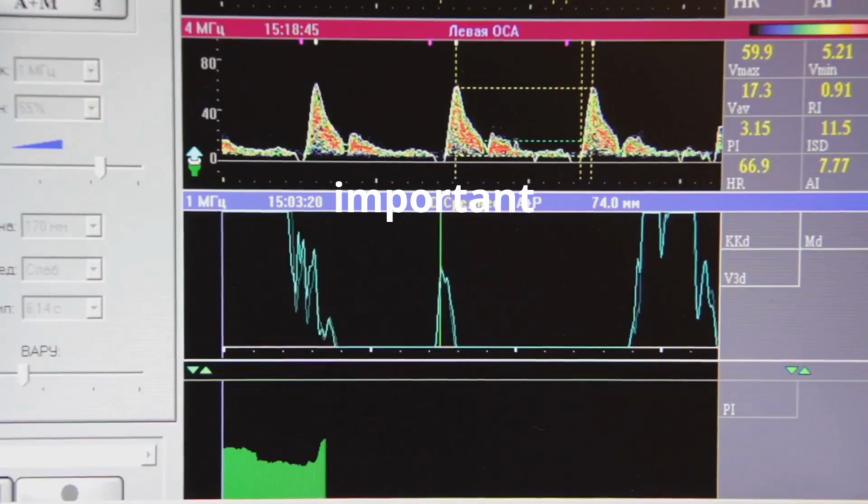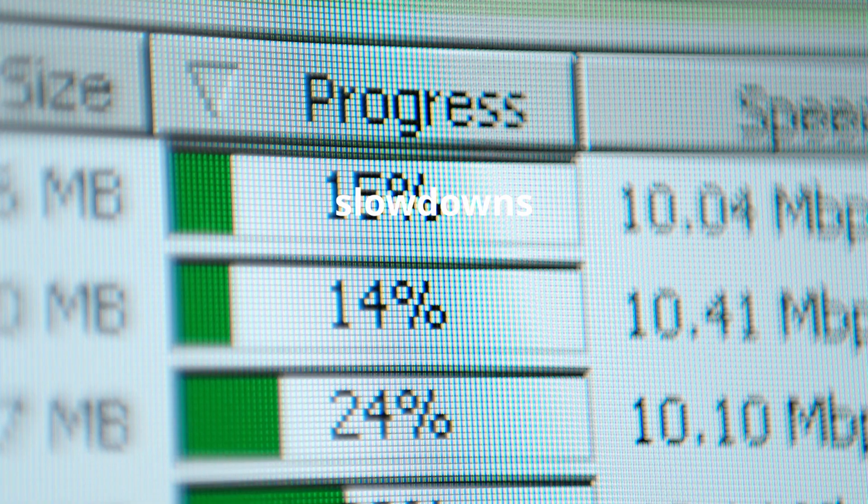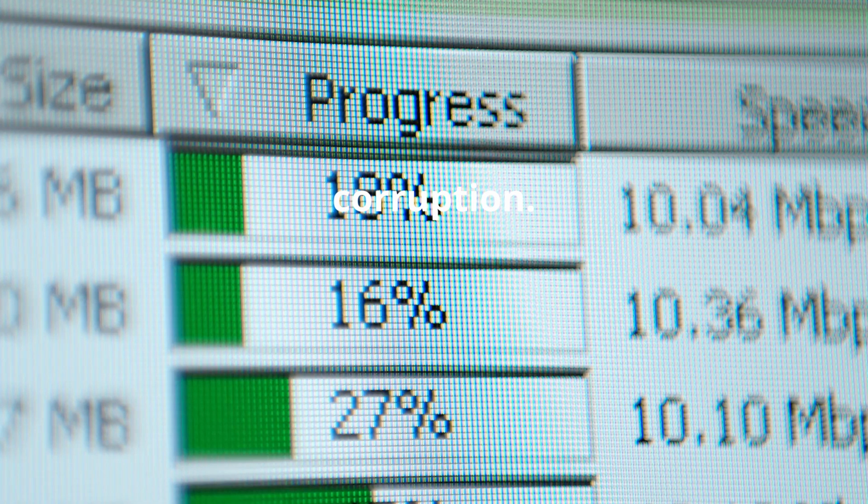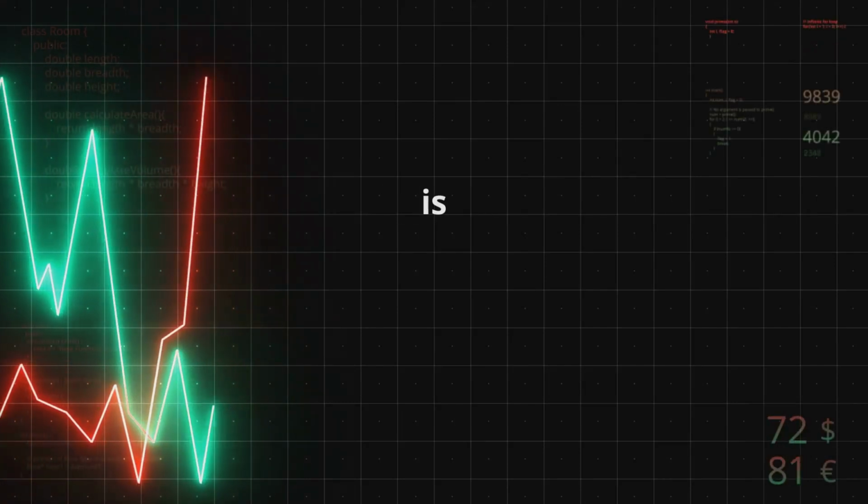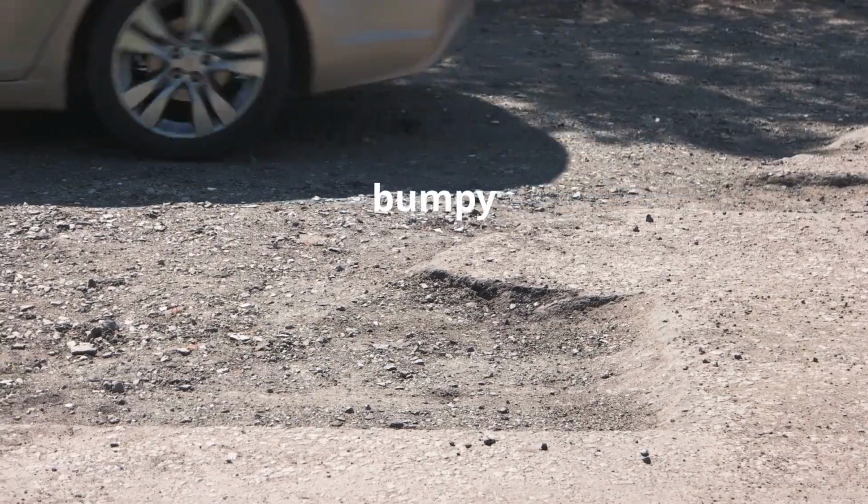Packet loss is another important metric. This is when data packets get lost in transit, like a letter getting lost in the post. It can lead to slowdowns and even data corruption. And finally, we have jitter, which is the variation in latency. Think of it as the internet equivalent of a bumpy car ride.